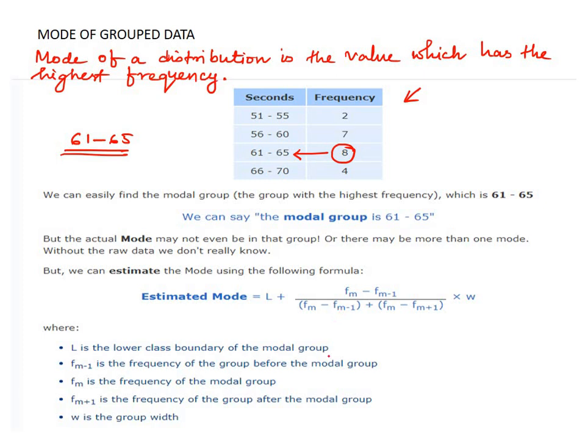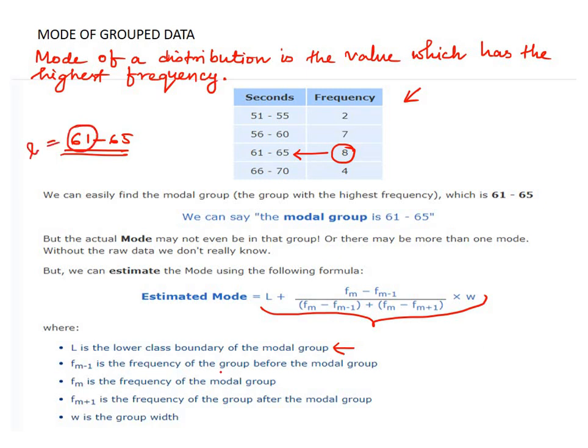And the mode for this distribution can be found using this formula. And what does this all denote? This L is the lower class boundary of the modal group. So that is, in this case, 65 is our L.